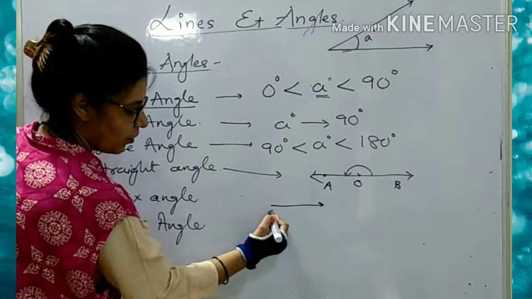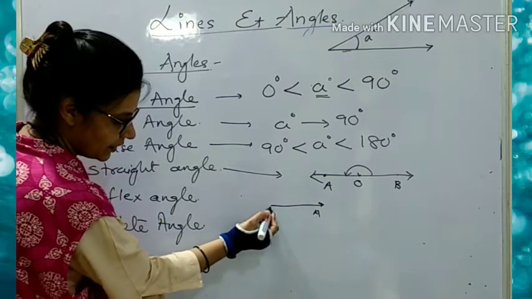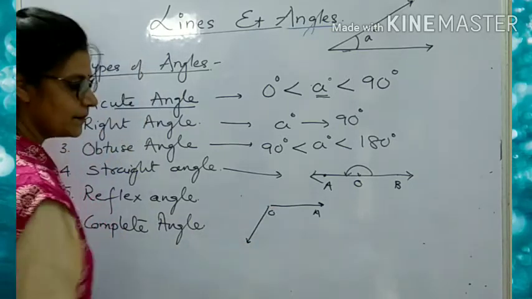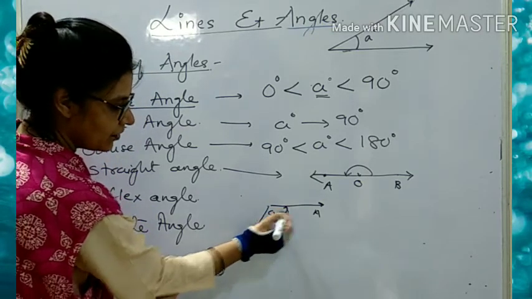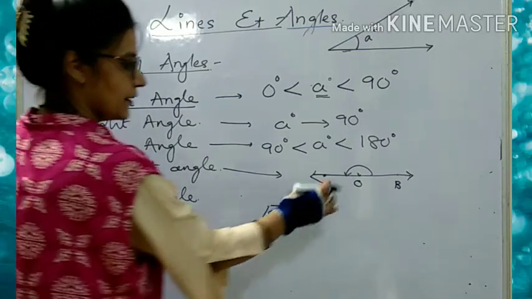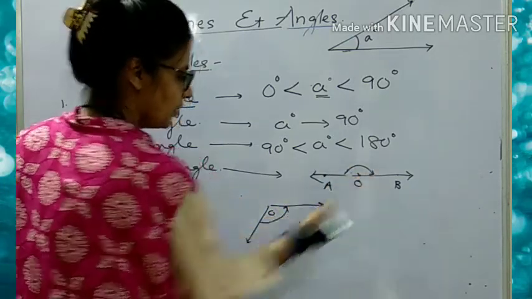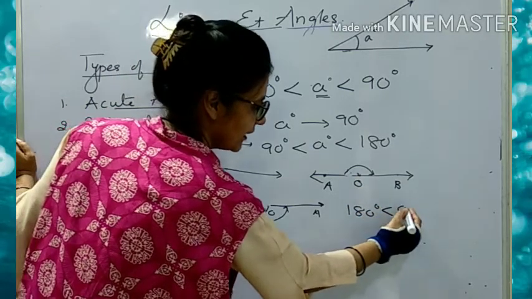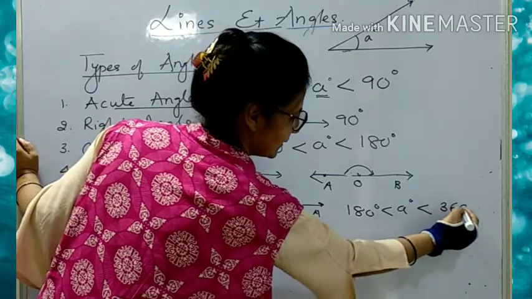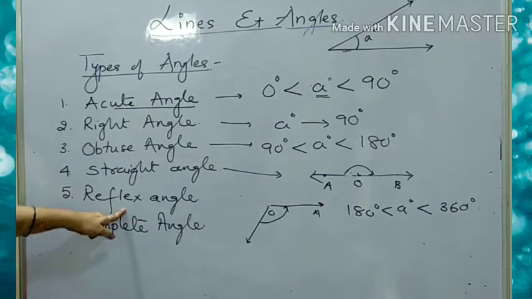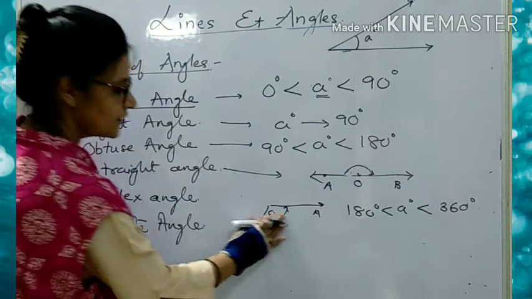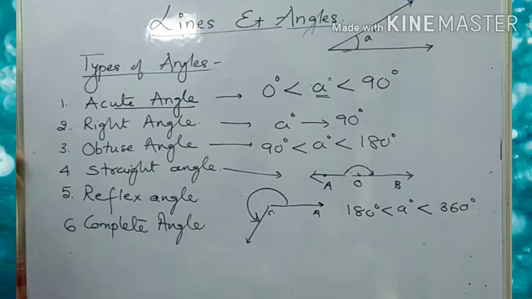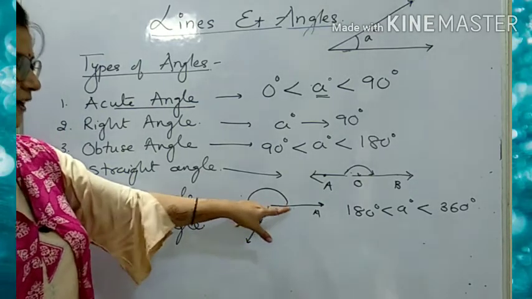So this is your O A, and when you are moving from this straight to this point, जब आपका मेजरमेंट क्या हो, more than 180 but less than 360, तो हम उसको क्या बोलते हैं? रिफ्लेक्स एंगल बोलते हैं, है ना. So this is your angle. So what we call this reflex angle.